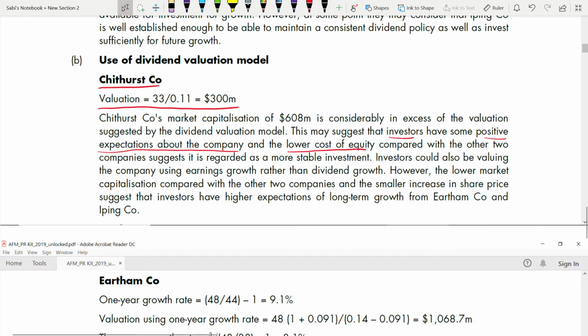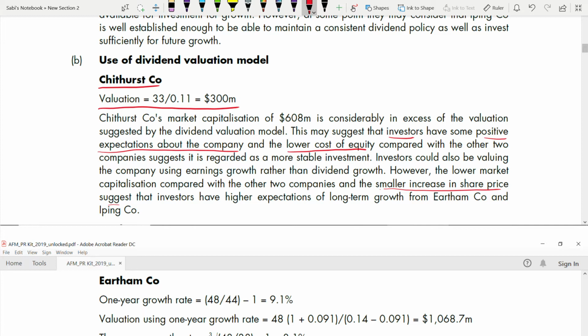Investors could also be valuing the company using earnings growth rather than dividend growth. Yes. However, the lower market capitalization compared with the other two companies and the small increase in the share price suggests that investors have high expectations of long-term growth for Erdem and Iping Bank. The share price increase in Chithurst is small compared to Erdem and Iping, and the market capitalization is also lower for Chithurst compared to the other two.